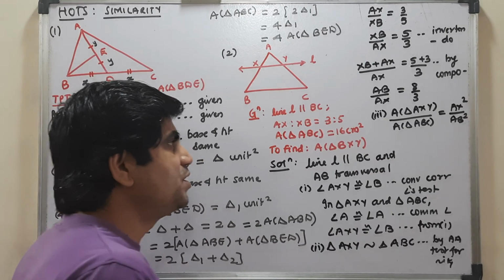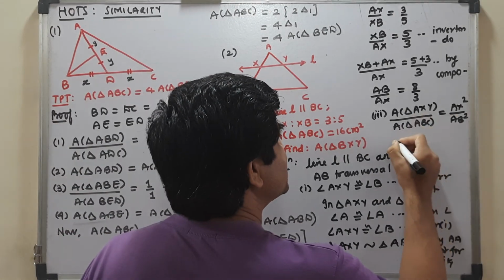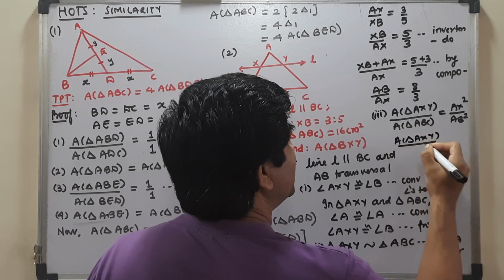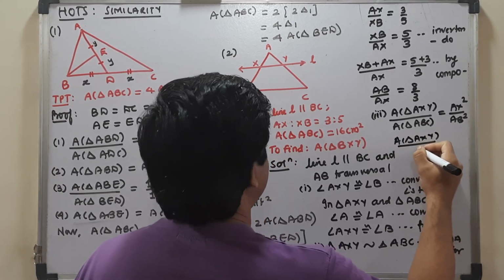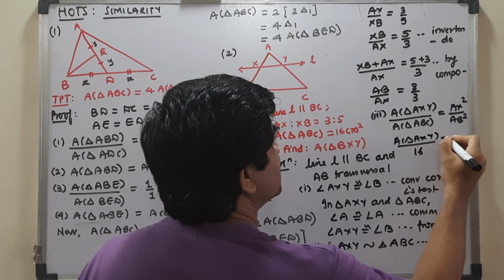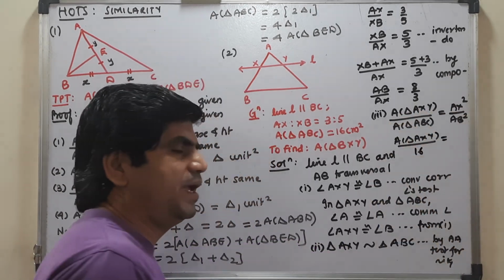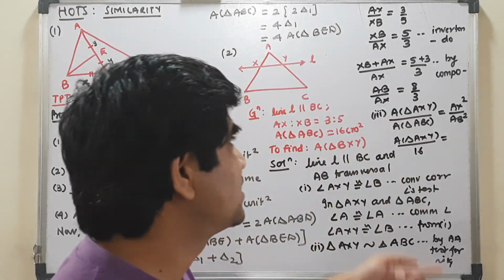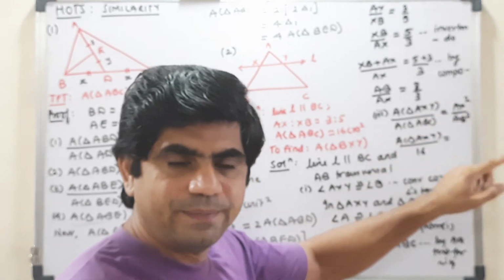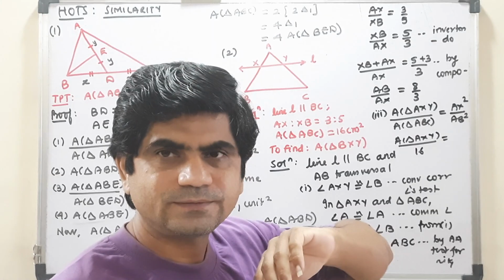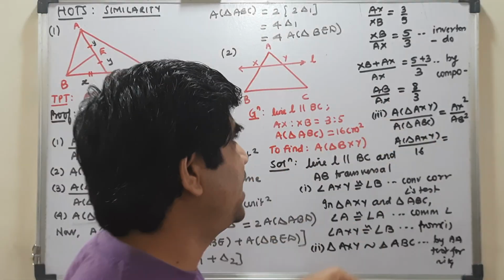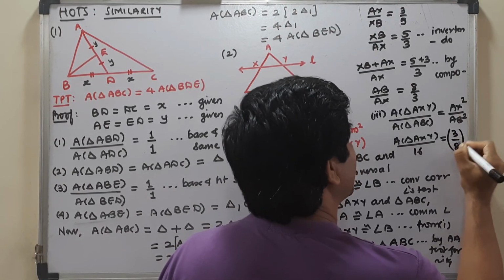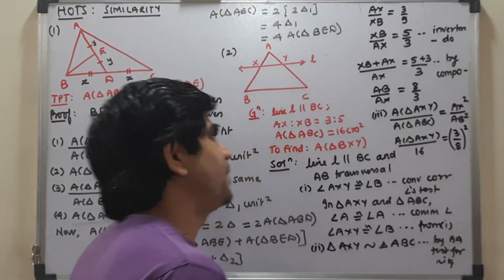Now here you can see this is the area of triangle AXY is to, this is 16, I told you, 16. And AX square is to AB square can be written as AX by AB the whole square. So AX by AB is 3 is to 8, and the whole square of that.